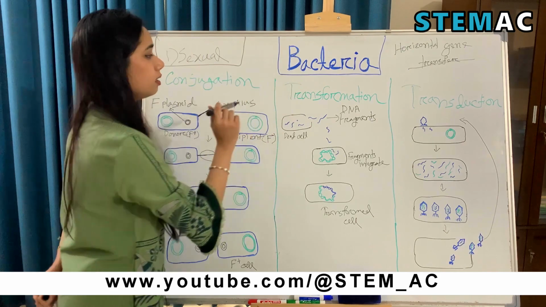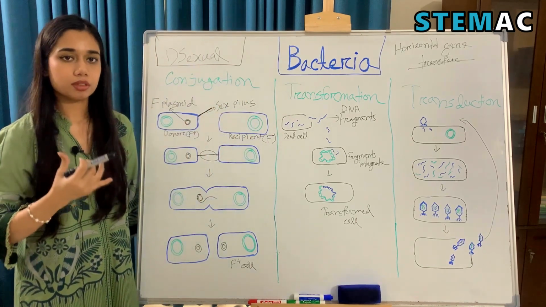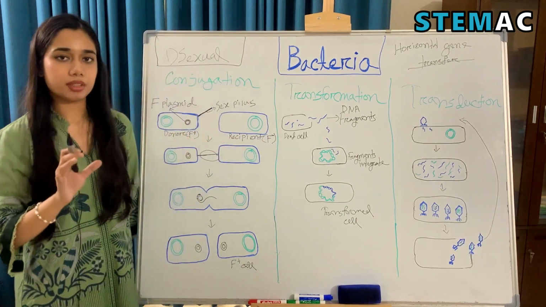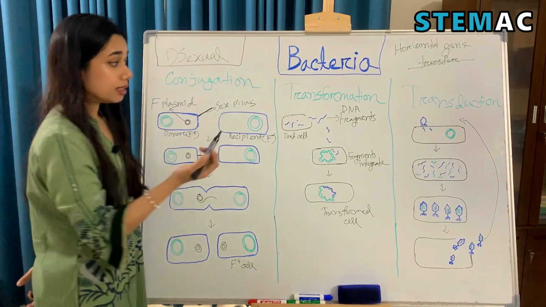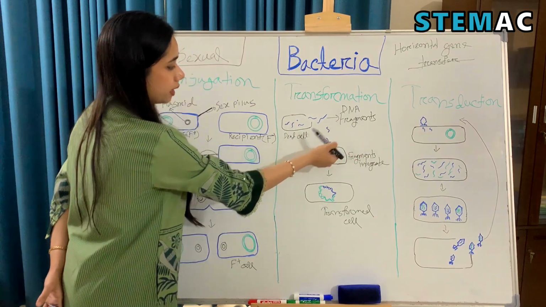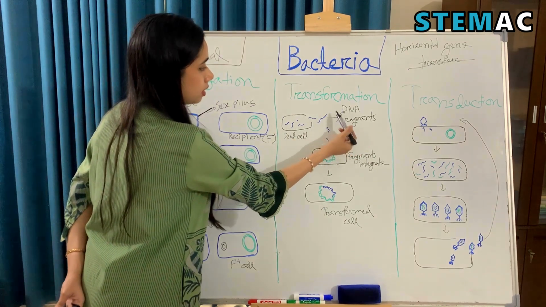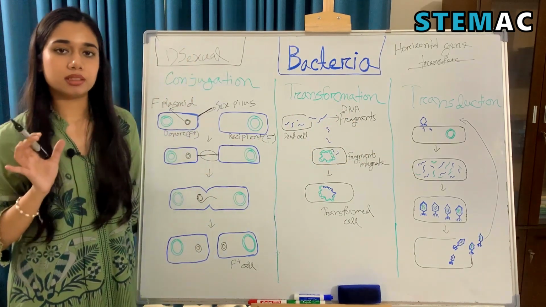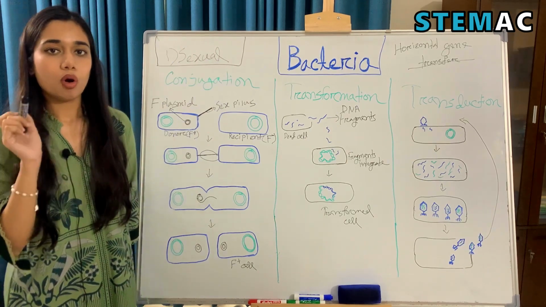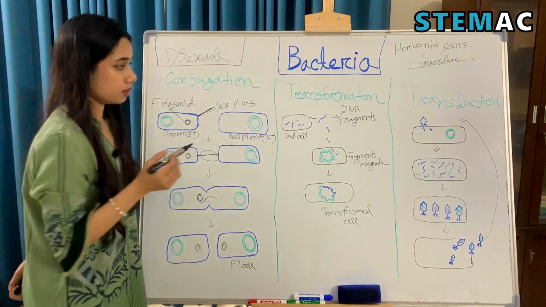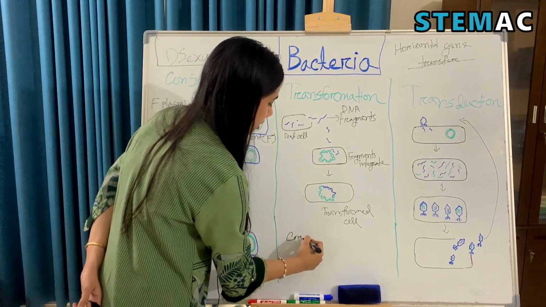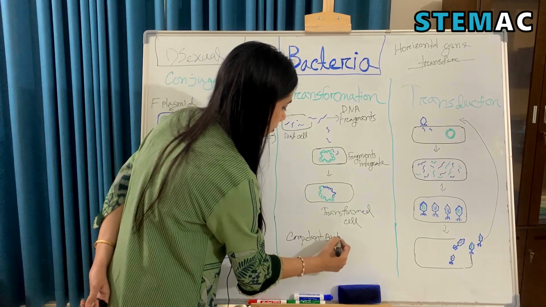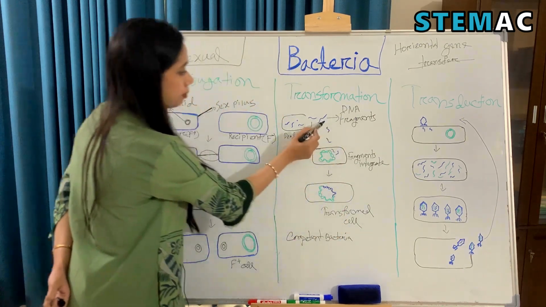In this method, a bacterium absorbs free genetic material from the environment. We know that when a bacterium dies or lyses, it releases DNA fragments, right? So this is a dead cell, and it has released DNA fragments into its surroundings. Now not all bacteria will capture these DNA fragments. Only the competent bacteria will capture these DNA fragments.